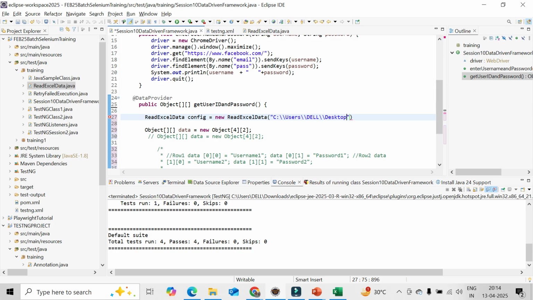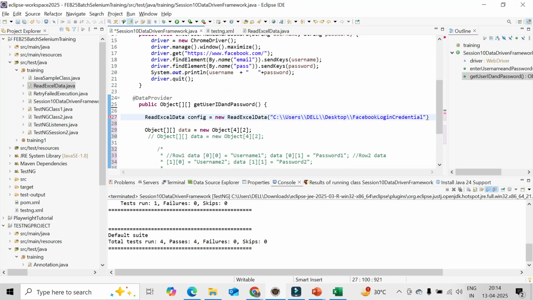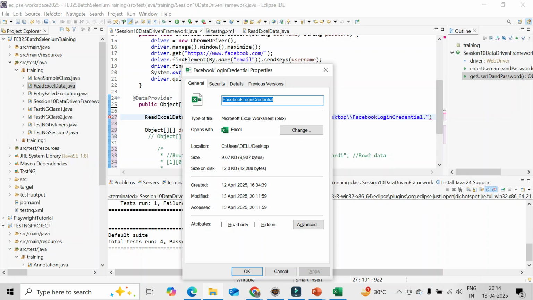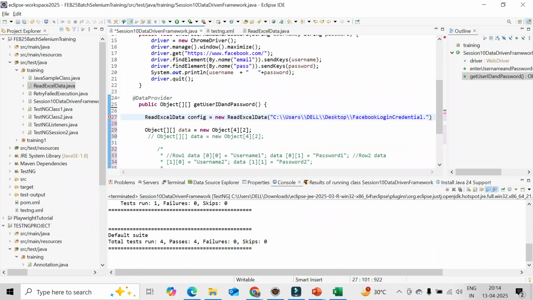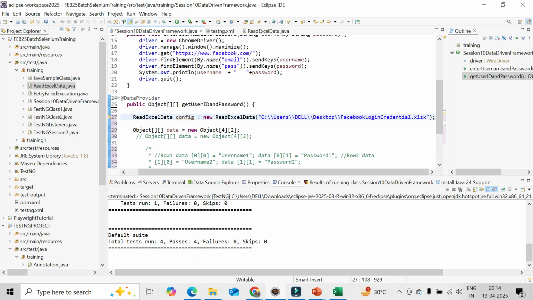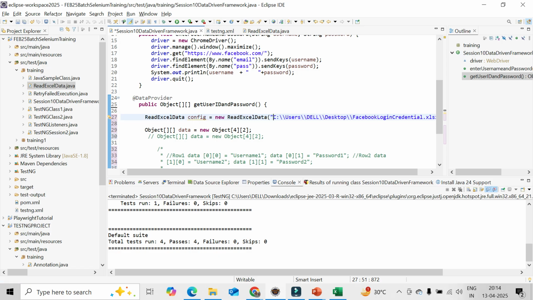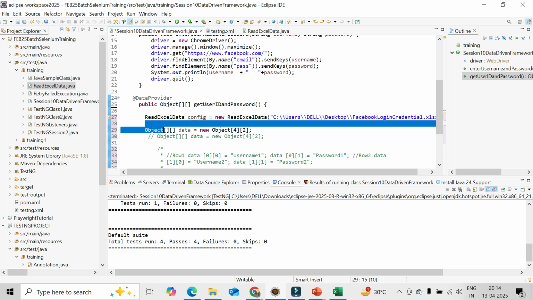Okay. Then what is the file name? This is the file name. File path, then file name, then extension. What is the extension? .xlsx. That's all. Got it? So wherever you place it, you can create any folder, C drive, D drive, E drive, anything. You need to give the path of the file, name of the file, and the extension of the file.